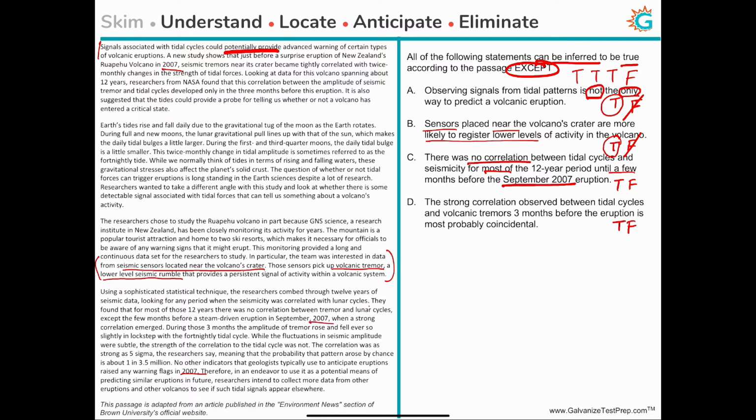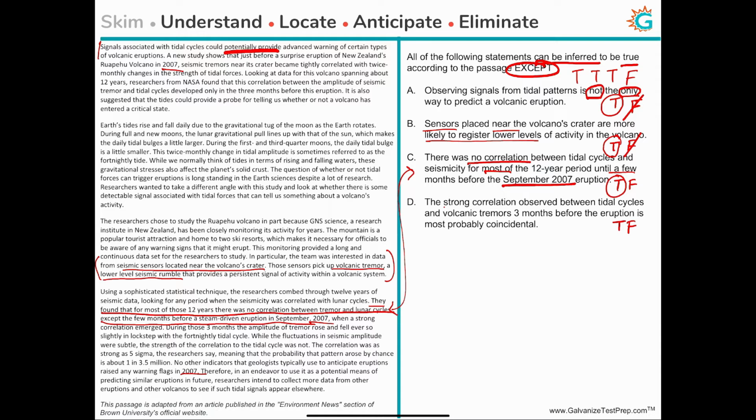So you kind of have to do a quick mental find and search, and you can see that when you read this, they found that for most of those 12 years, there was no correlation between tremor and lunar cycles, except the few months before a steam-driven eruption in September 2007. So this is essentially what choice C is telling us, and it's right there in the passage, and therefore C is also true, which means choice D is likely to be false, and that will be our answer.